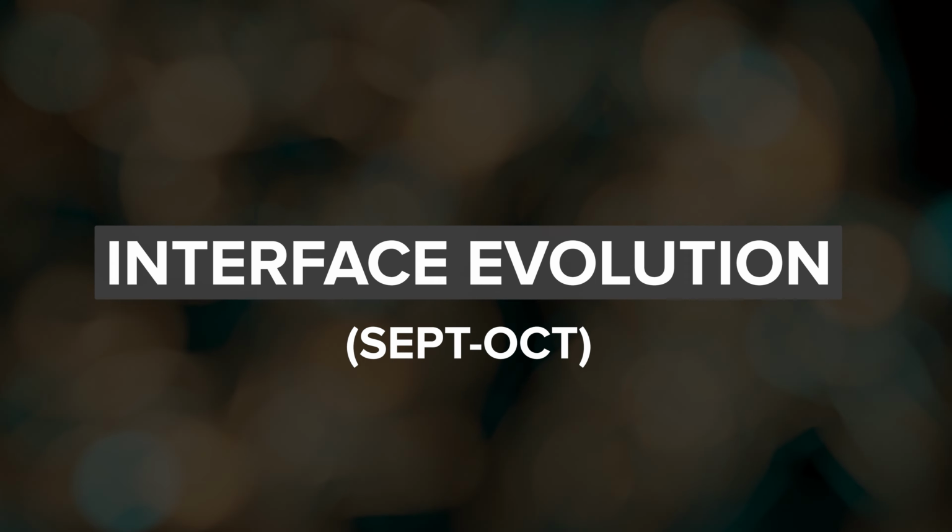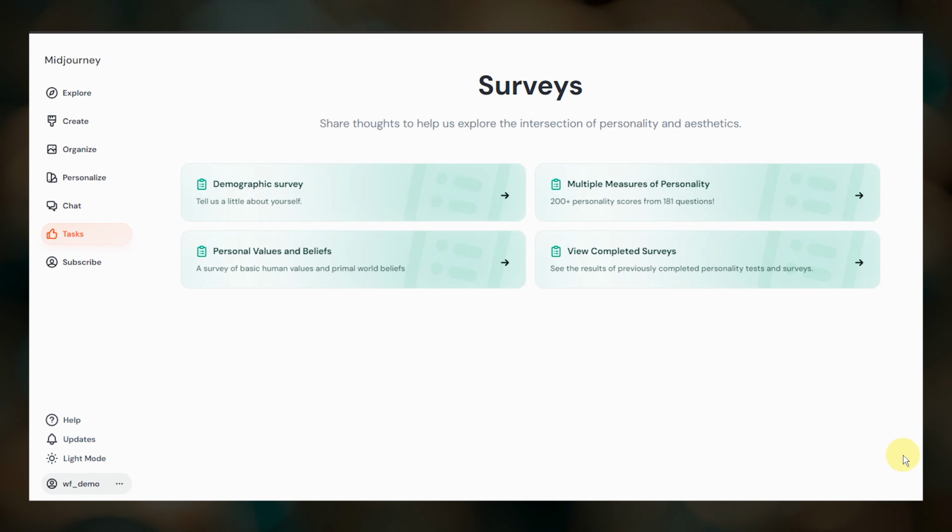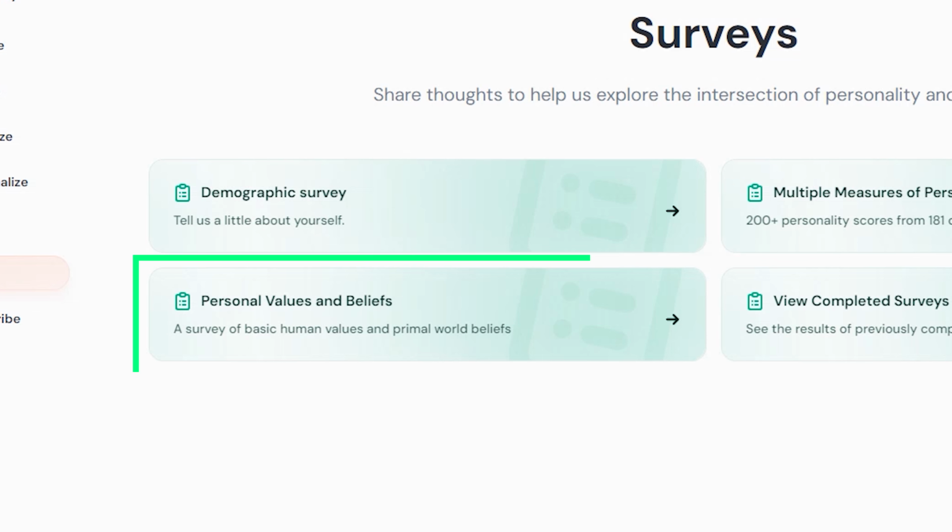In September, personalization was enabled for the Niji 6 model. A third and final survey was released for community participation. This one focused on the connection between aesthetics and human values and principles.